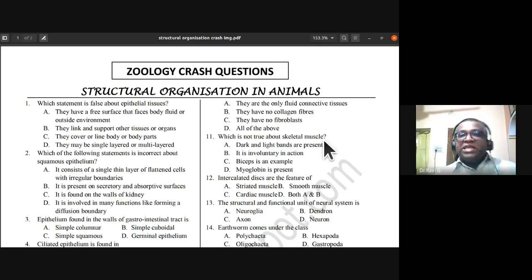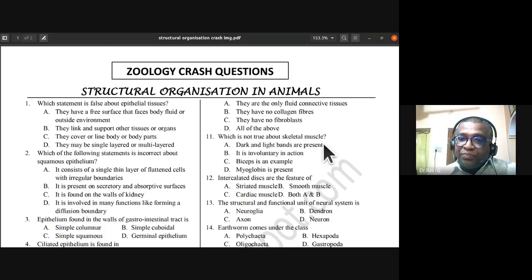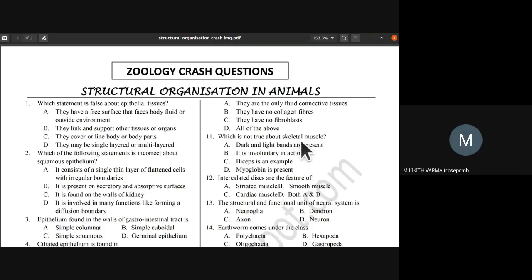When you say skeletal muscle, you should remember it is striated muscle. It is voluntary in function. They undergo fatigue. Whenever you have that biceps example, they have striated muscles, so dark and light bands are present. The options: it is involuntary in action; biceps is an example; myoglobin is present. So which is not true? Option B. Voluntary in action, not involuntary in action.